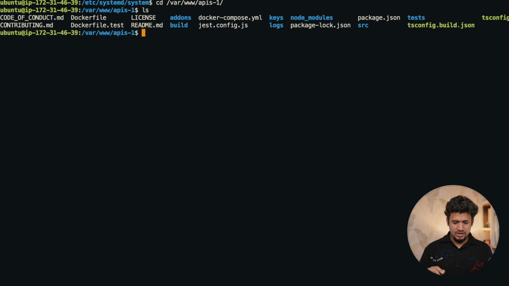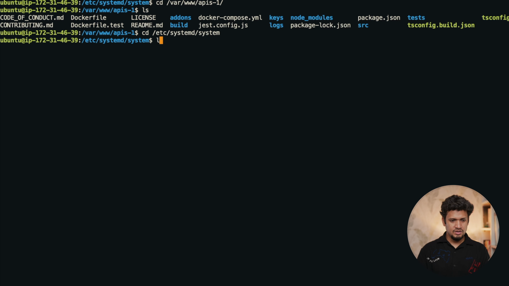Next step is to run this as a service. We'll have to now create a service for both of these two APIs. Service is required because we want to execute in the background, and second, we want to run these services whenever the server starts, so that we don't have to manually go and start the services. So for that, we'll have to go to etc, systemd,